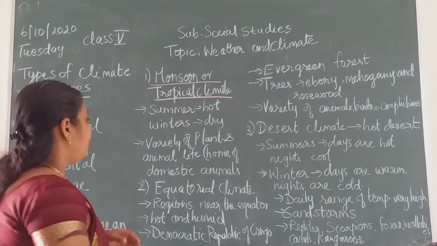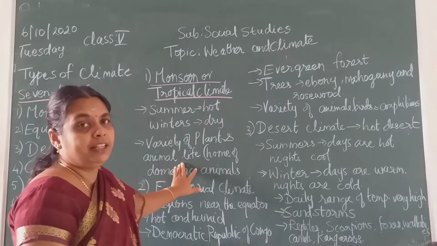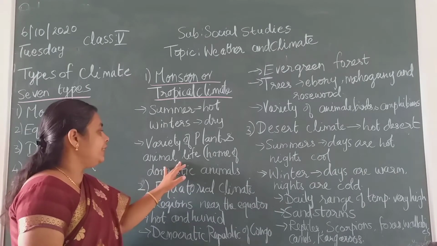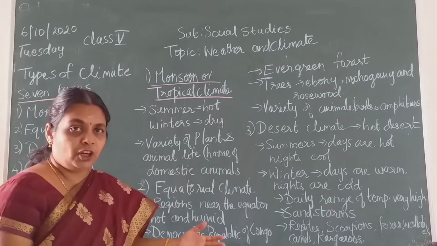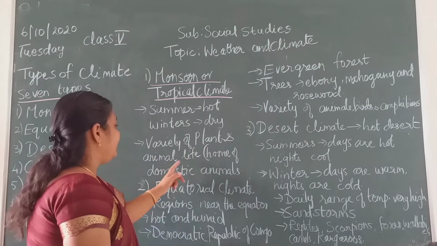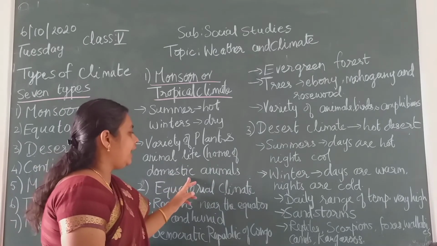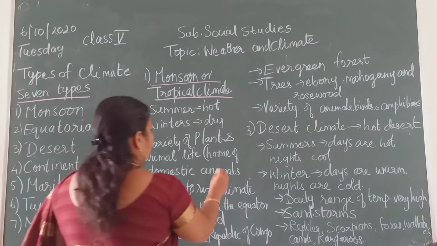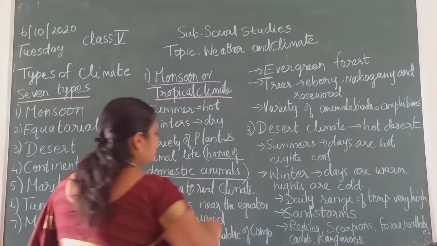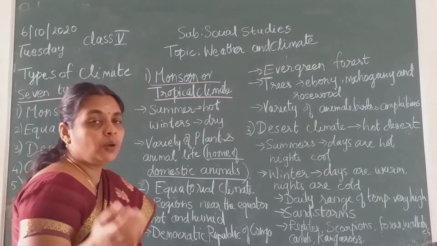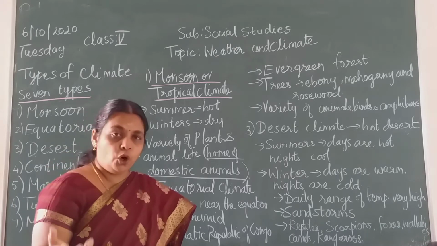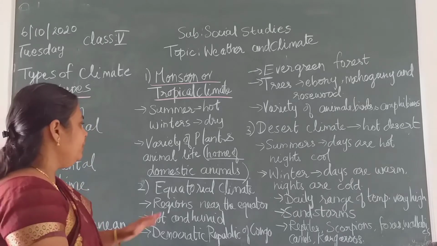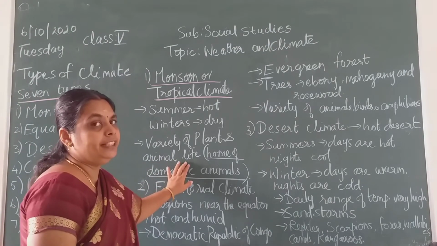Then you have a variety of plants and animal life, children. In India you can observe this in many videos and pictures, or in your surroundings and environment. It is called the home of domestic animals. So what are domestic animals? Like cow, sheep, goat, donkeys, these are all your domestic animals. All these animals are reared in this region.